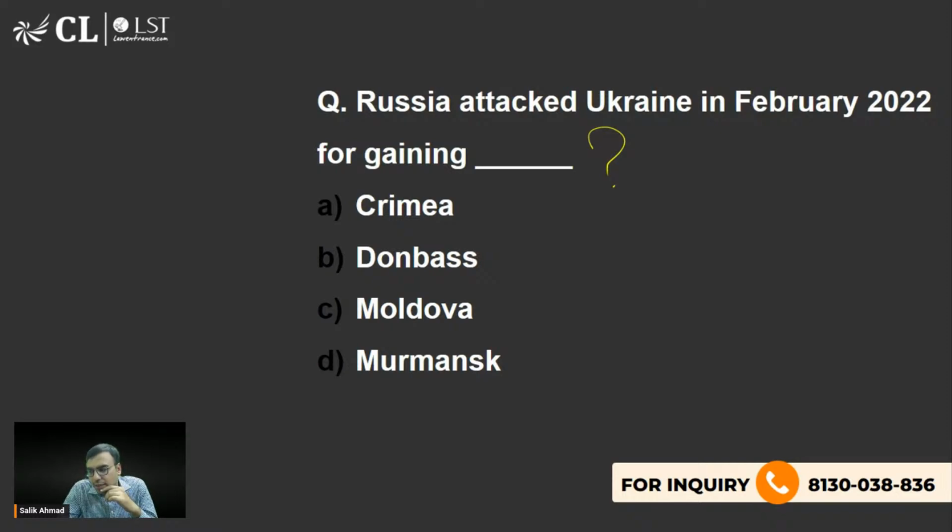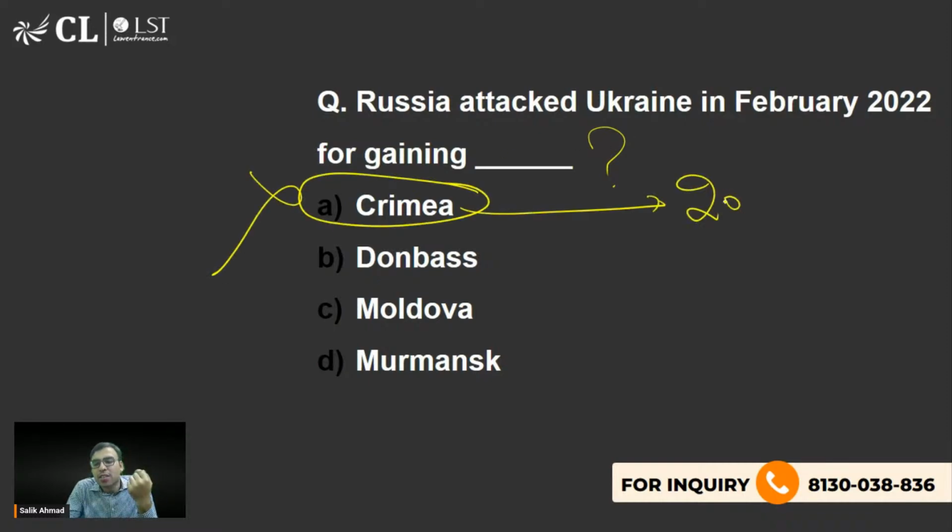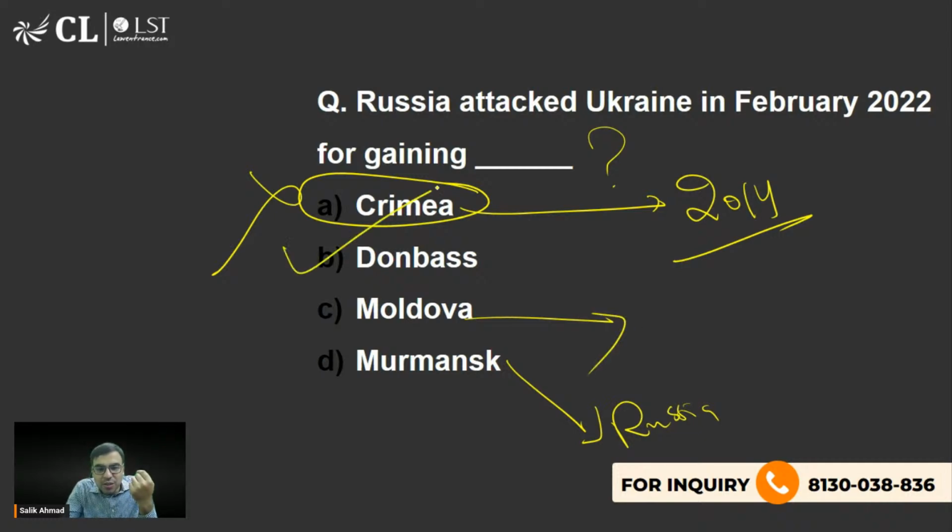What is the right answer? बताइए. So basically, देखो, I already told you that A should not be the answer because it had already become part of Russia in 2014. Murmansk is in Russia, तो ये तो होगा नहीं. Moldova तो होगा नहीं, already separate country. So the right answer is B, Donbass region. ठीक है. So that is what you should be knowing. B is the right answer to this question.